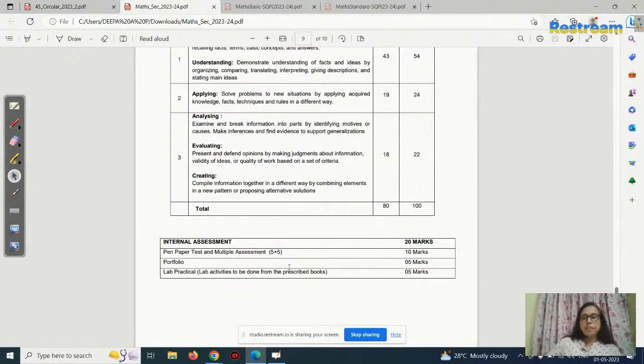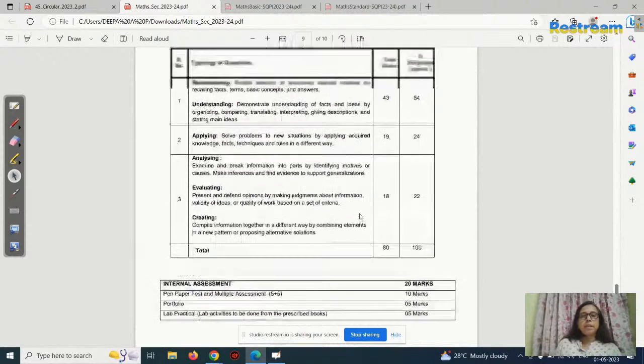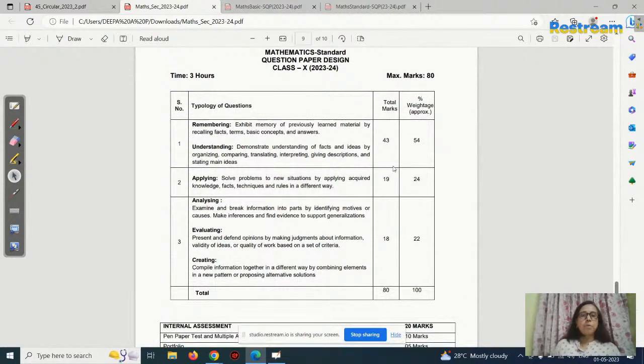Portfolio: you know that the best one, the best out of these three, we are selecting all the best ones and making it a portfolio. Your academic achievements we can add, everything will be in the portfolio. That is 5 marks. Then lab practical, that is practical for mathematics, the practical activities we are doing, that is 5 marks. Okay, clear? So 10, 5, 5, total 20 marks for internal marks and 80 marks for the board. Clear? If you have any doubt, please ask me.